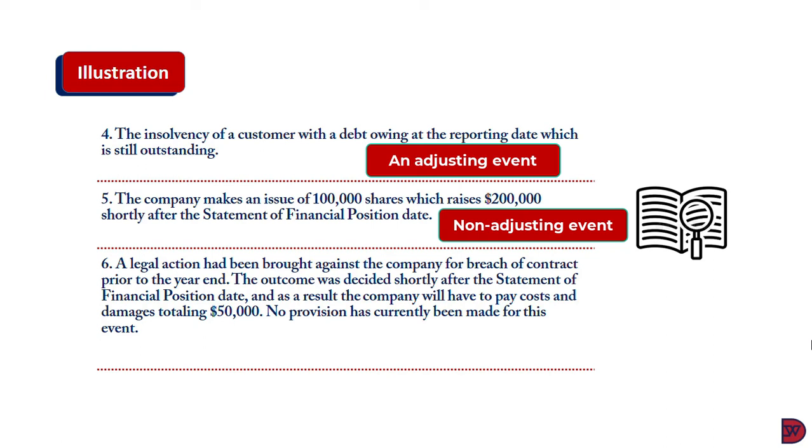First and foremost, the moment the legal action was brought against the business, it should have assessed whether it actually breached the contract or not. Once it found it was likely to have breached the contract, they should have made a provision for it. That was not done. So the outcome of the court after the reporting date has provided further evidence of why the provision should have been made. So now this is an adjusting event. The financial statement has to be adjusted and the provision of $50,000 made.